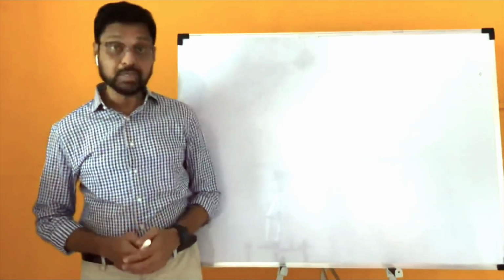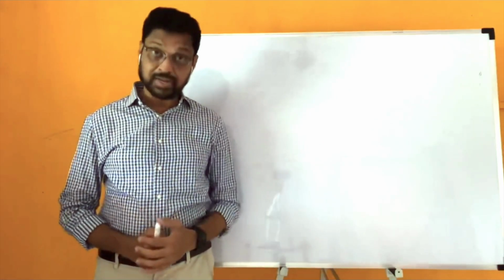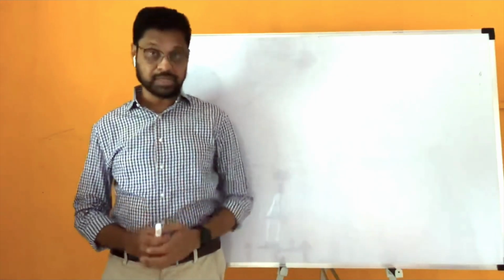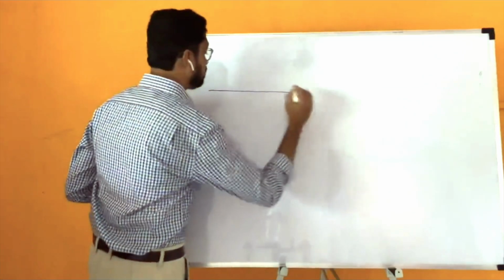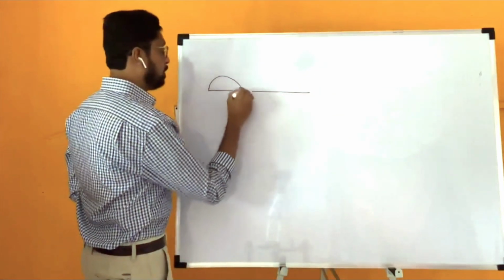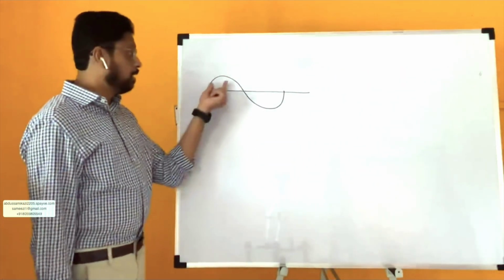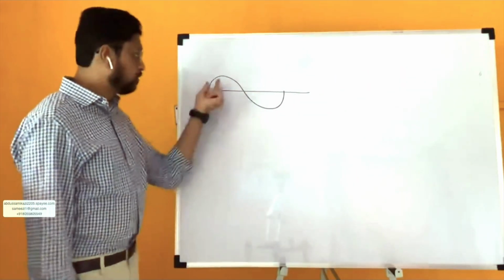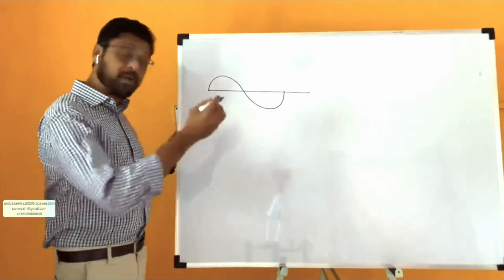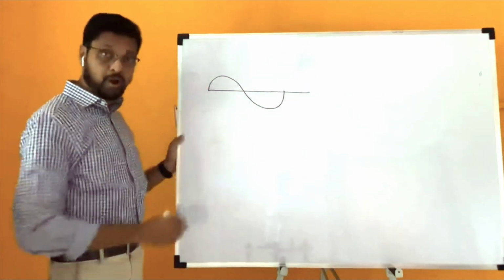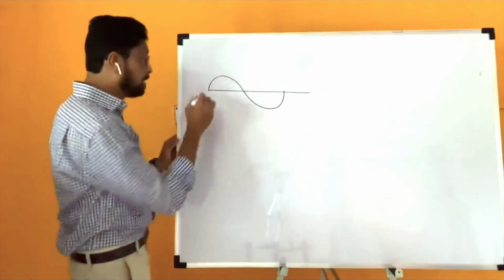This interference is of two types: constructive interference and destructive interference. Suppose this is one wave, okay? Suppose it is a transverse wave. So this is the crest and this is the trough. Now suppose there is superposition of another wave on it. याच्यावरती जर दुसरी वेव आली simultaneously in such a way that